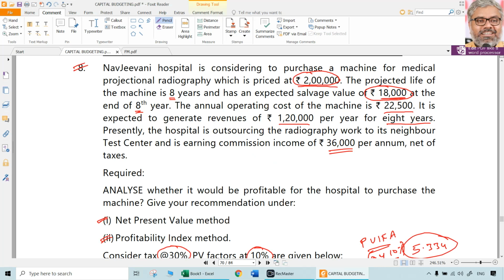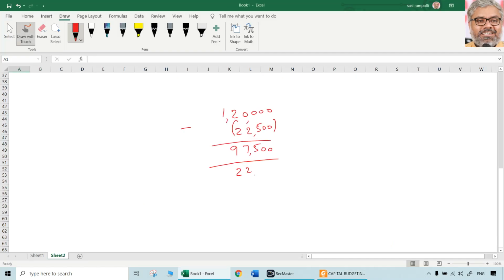But depreciation has to be also calculated for each year. So how much is going to be the depreciation? Nothing is mentioned about depreciation. Naturally, when nothing is mentioned, we have to take the straight line method. So 2 lakhs minus 18,000 divided by 8. Show this calculation separately in the working note. Depreciation calculation: 2 lakhs minus salvage value, scrap value, divided by life of the asset. Straight line method, simple calculation. 22,750. So 22,750 is the depreciation.